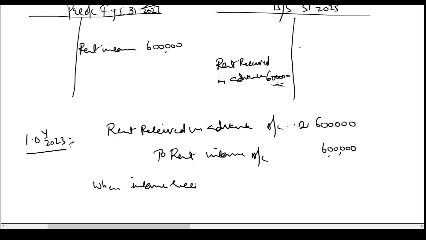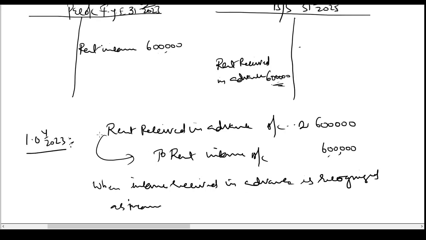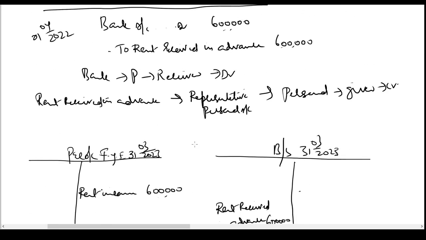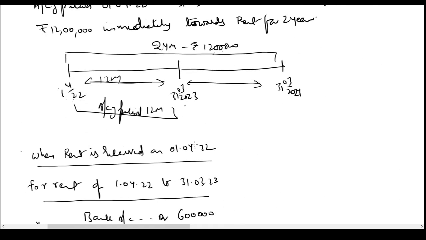So this is the entry we pass when the income received in advance is recognized as income. I'm finishing off the liability and I'm showing it as an income. So this is how we deal with income received in advance.